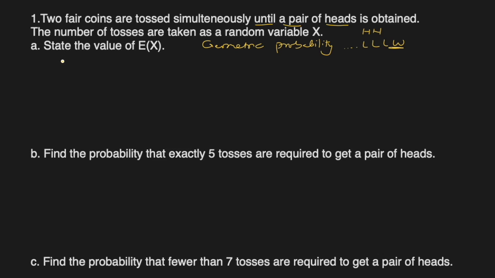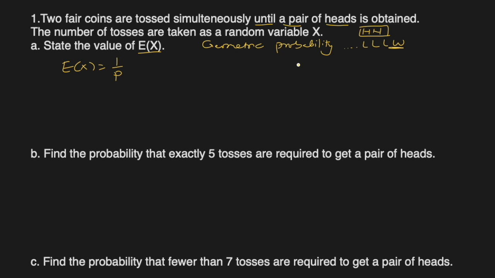Okay. So now part (a) is asking to state the expected value of X. The expected value of X for geometric probability has to be 1 over p, the reciprocal of the probability of success. So what is the probability of getting two heads?